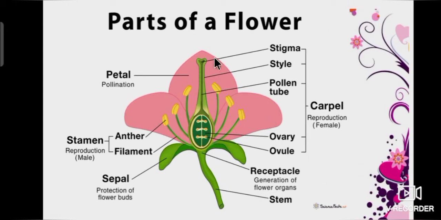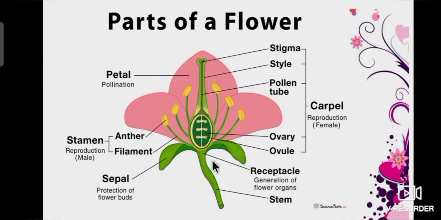Now we are going to study about parts of a flower. A flower has two main parts, the male reproductive part and the female reproductive part. The male reproductive part is the stamen, otherwise called androecium. The female reproductive part, that is carpel or pistil, is otherwise called gynoecium.